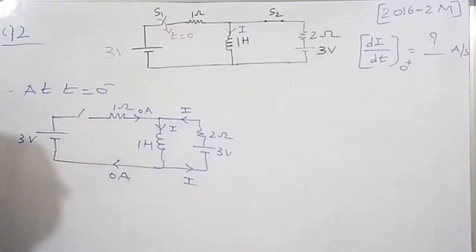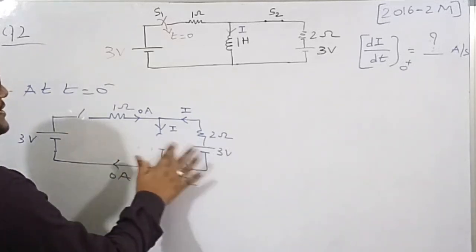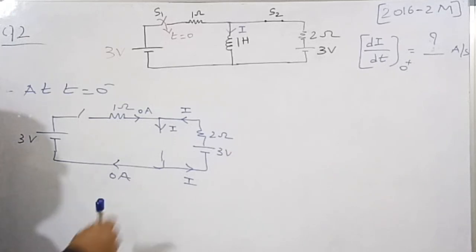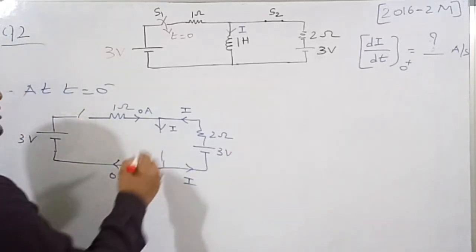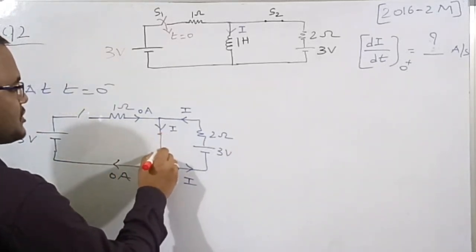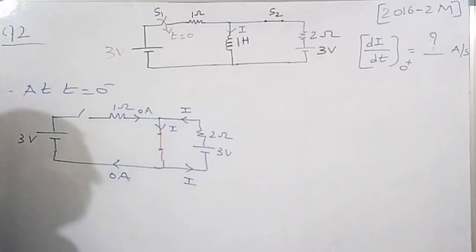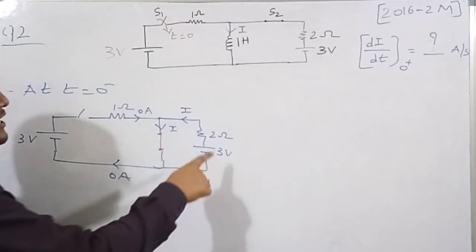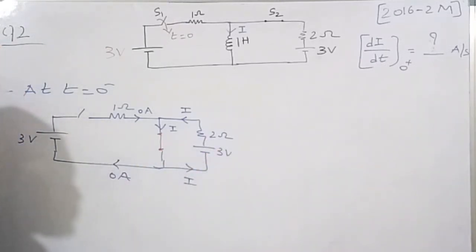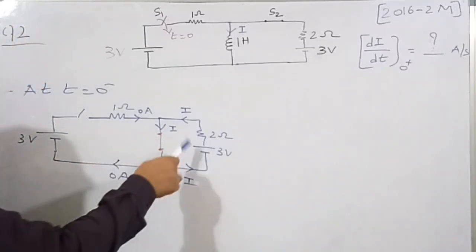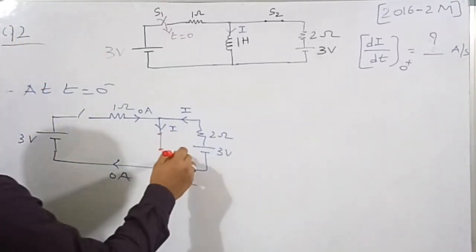Therefore at steady state I am going to short circuit this 1 Henry inductor, because the voltage across the inductor is 0. So the current I is going to travel through only the 2 ohm and the 3 volt source. Therefore I am going to write the KVL in this loop.